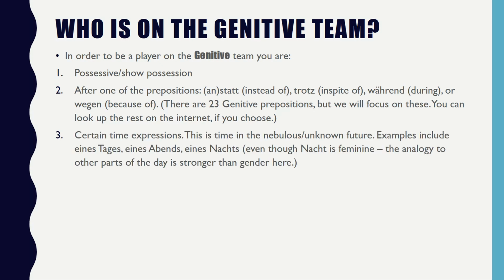Certain time expressions are also genitive. This is time in the nebulous or unknown future. Examples include eines Tages, eines Abends, eines Nachts. Even though Nacht is feminine, the analogy to other parts of the day is stronger than gender here, so it acts as if it is masculine. So, we're going to talk more about how to form genitive now.